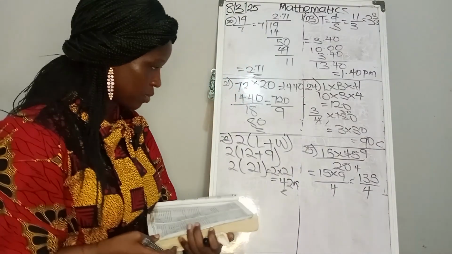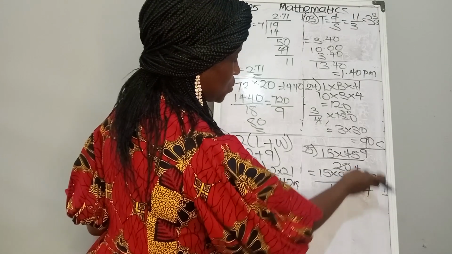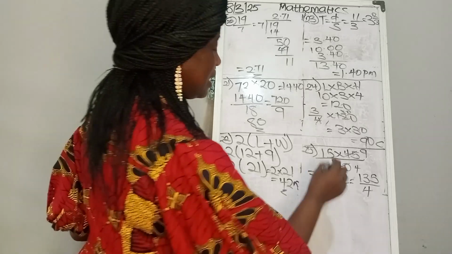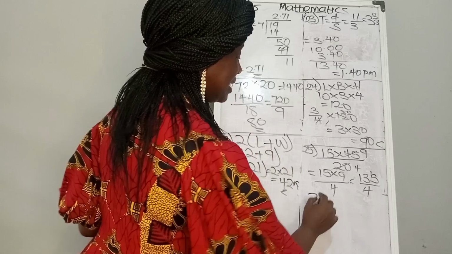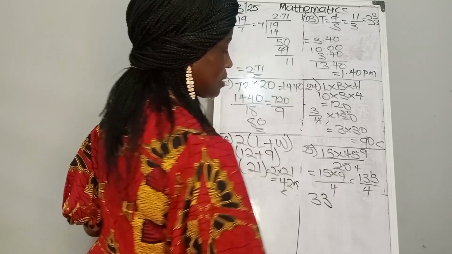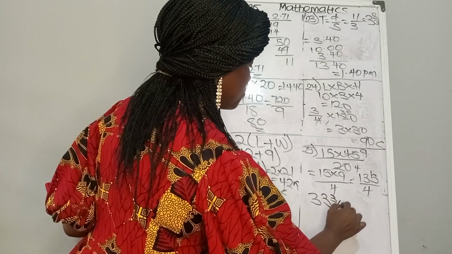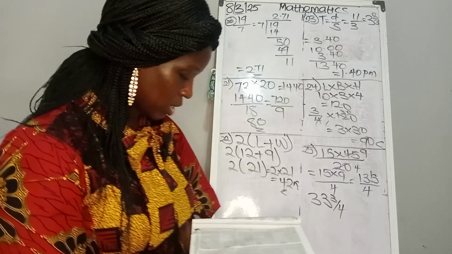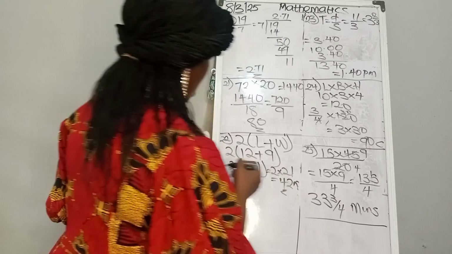So we have 135 over 4, and it is not possible for 4 to carry 1. So how many times will 4 go in 13? That is 3. Remainder 1. 4 in 15, that is 3, because 4 times 3, that is 12. So remainder 3 over 4. So it's going to take them 33 3/4 minutes to be able to do the work.